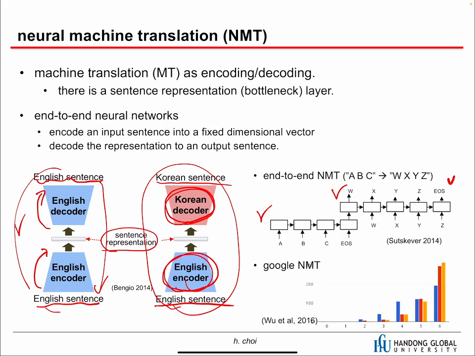Back then, in 2014 and 2015, they were in a competition. But finally, Google took this attention mechanism based translation. So now the attention mechanism is dominant. This Google NMT was based on the attention mechanism, and they evaluated their translation system compared to human translators. Based on their experiment, Google Translator is almost the same as a human translator.